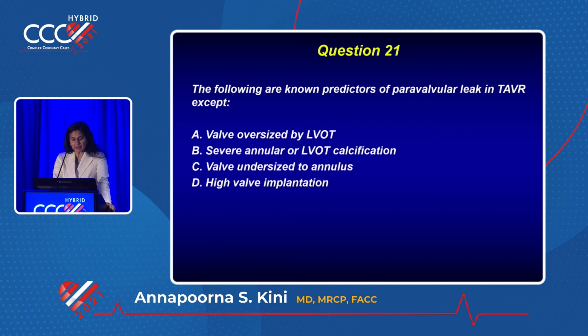Yeah. Except high. No, B. No, B is. Undersized. A. Valve oversized. Predictor. Except. Yeah.